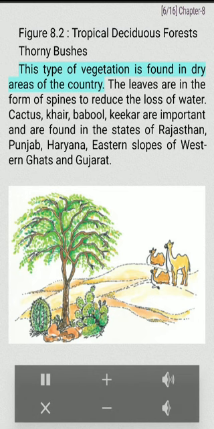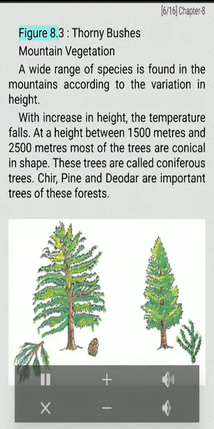Thorny bushes. This type of vegetation is found in dry areas of the country. The leaves are in the form of spines to reduce the loss of water. Cactus, kher, babul, kikar are important and are found in the states of Rajasthan, Punjab, Haryana, eastern slopes of Western Ghats and Gujarat. Figure 8.3. Thorny bushes.